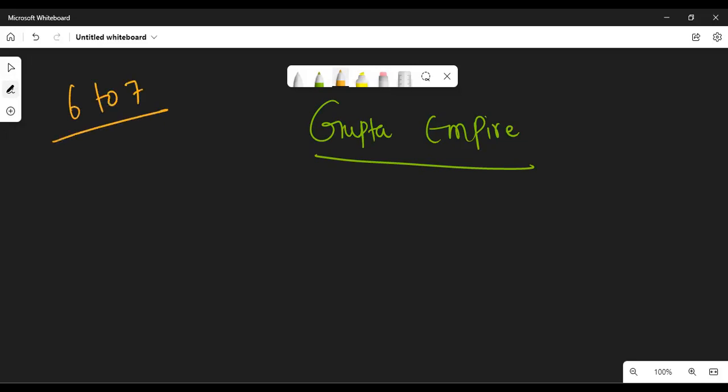In today's session, we are going to discuss one of the most important topics of ancient history, that is the Gupta Empire. This Gupta Empire topic is the most important topic in ancient history. Sir, in UPSC, the number of questions from ancient history will be around 6 to 7 every year. That is, out of 100 questions, definitely 6 to 7 questions will be asked directly from ancient history.